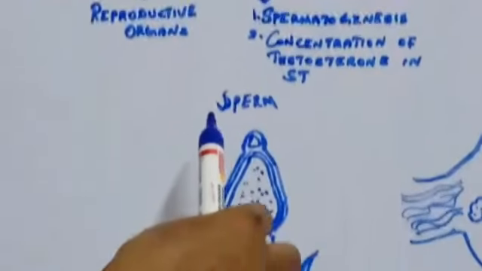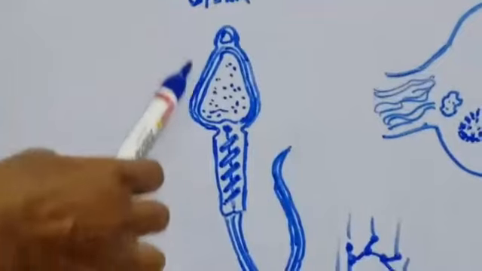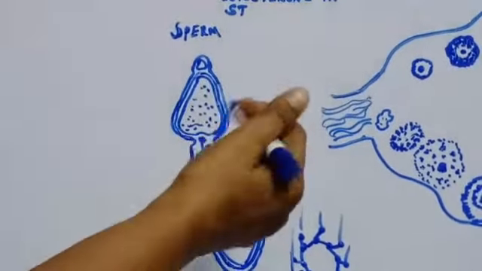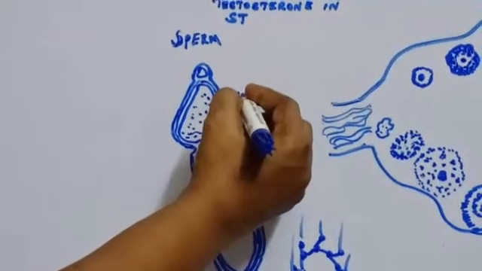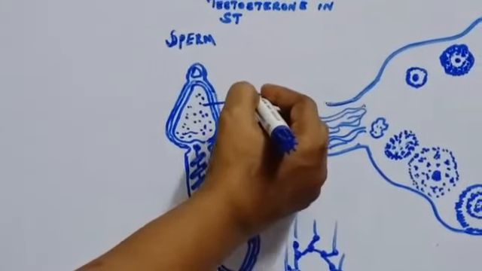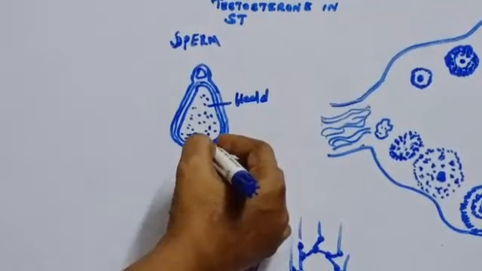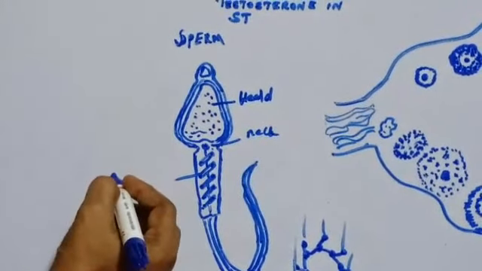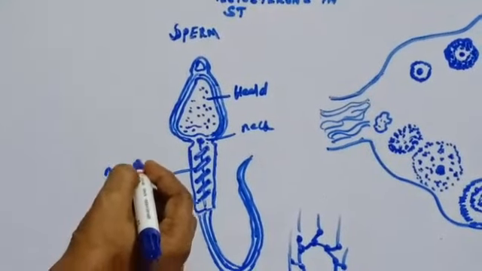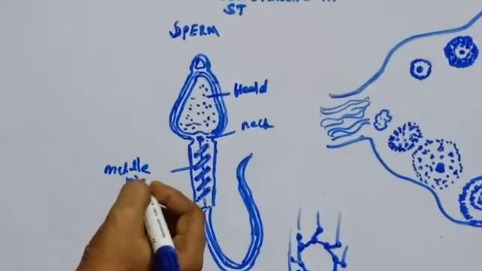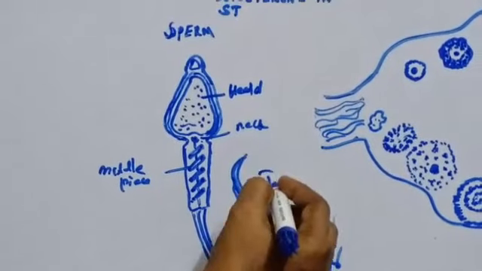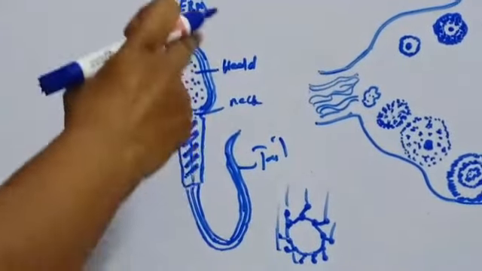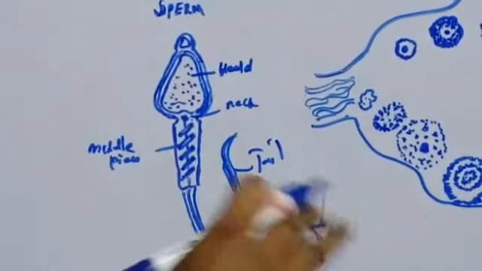Next, we'll see the structure of sperm. This is the sperm, and you can see three parts. First, this is the head, and this is the neck. This is the middle piece, and this is the tail region. So the parts found in sperm are the head, neck, middle piece and tail.